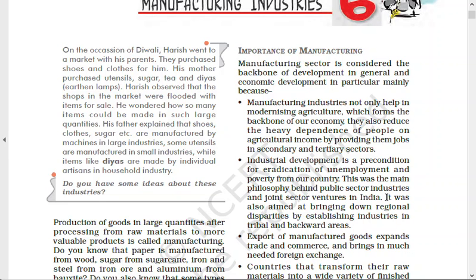Anyway, this was the main philosophy behind the public sector industry. Public sector industries means, what do you mean by public sector industries?